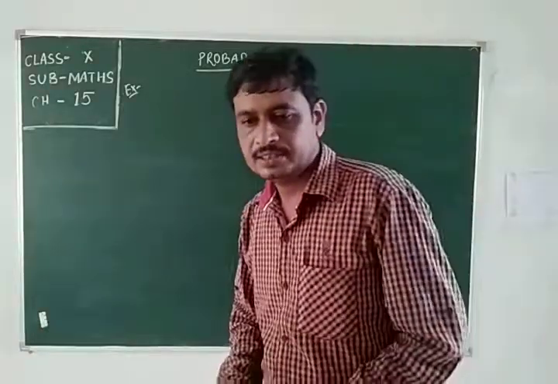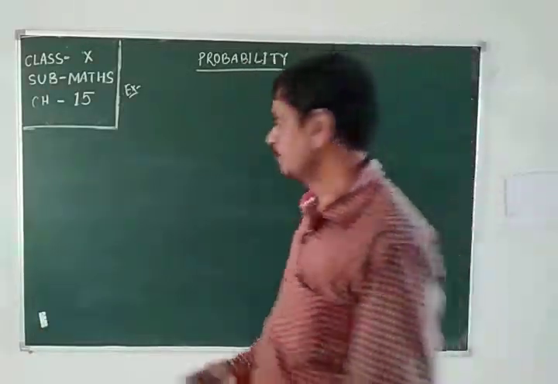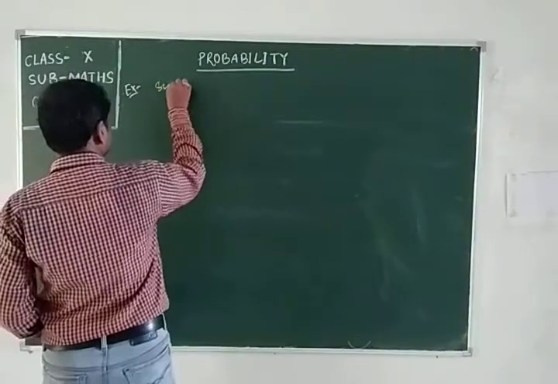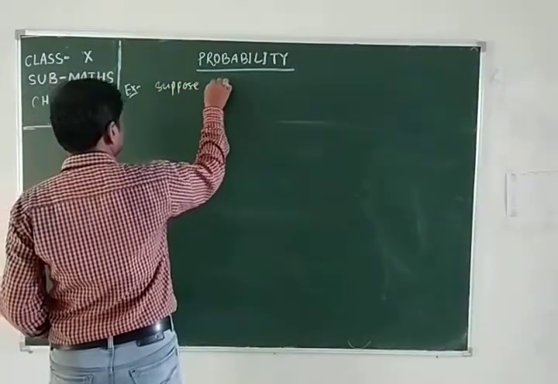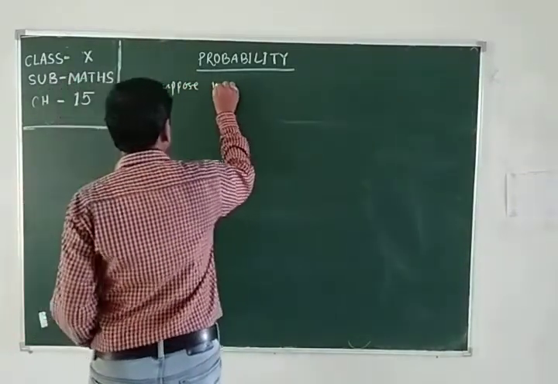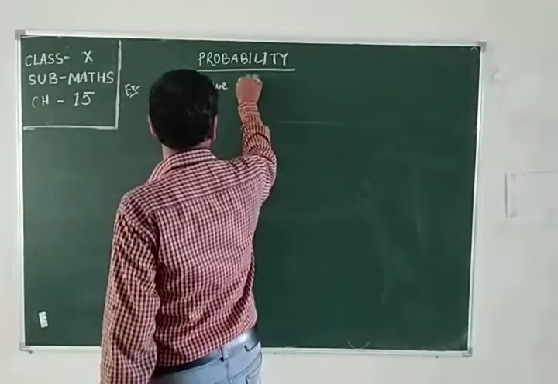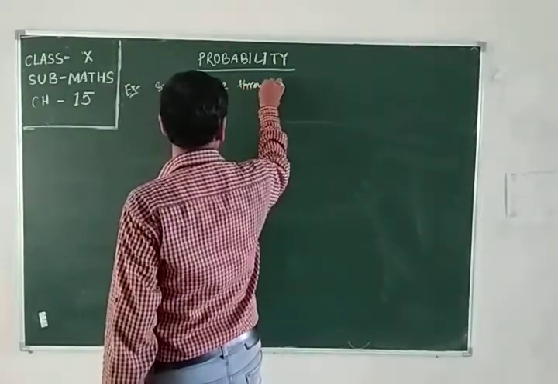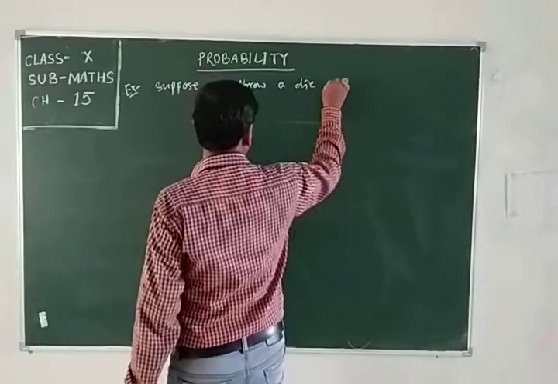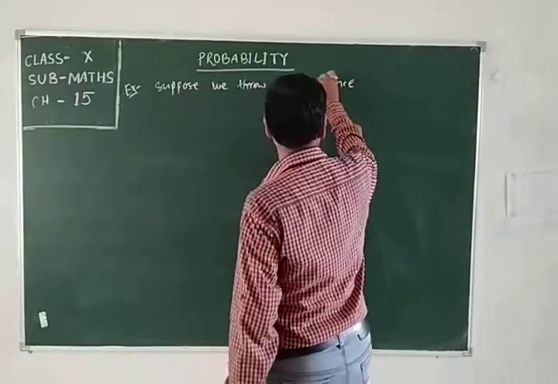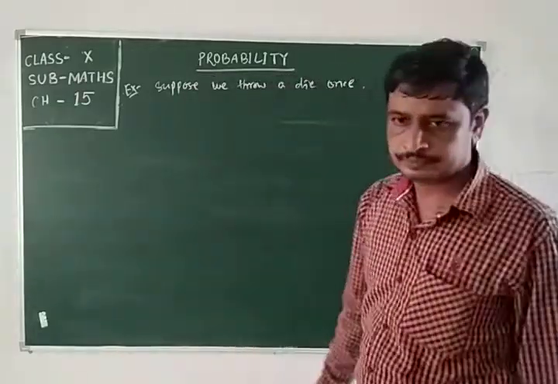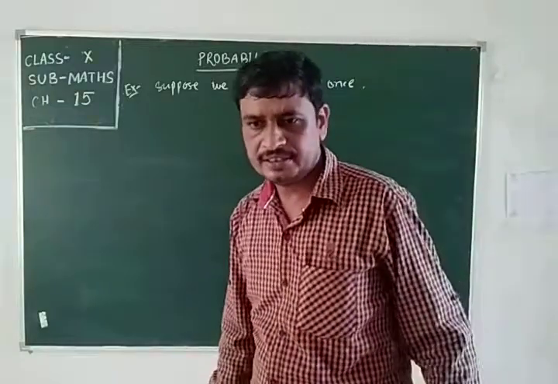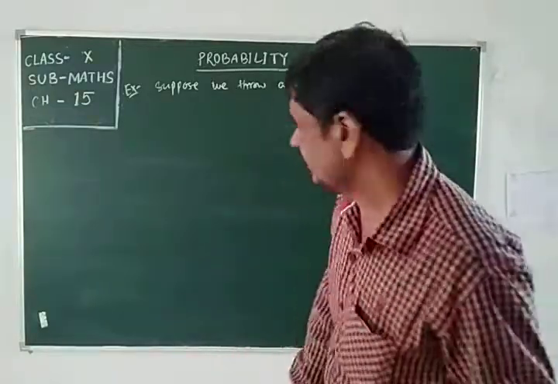Next, suppose we throw a die once. What is the probability of getting a number greater than 4?